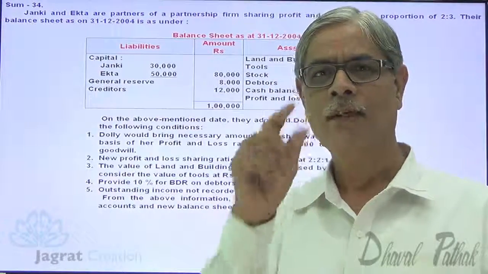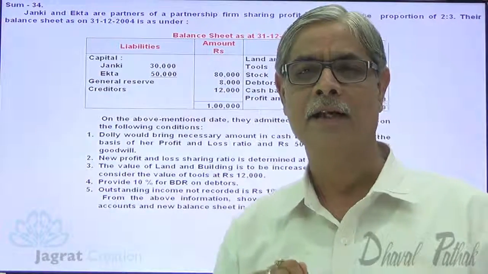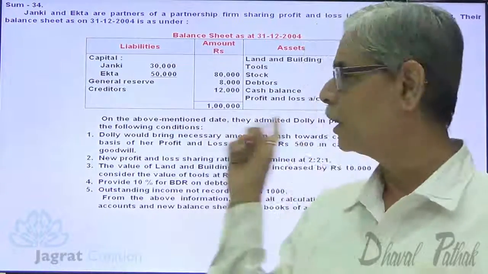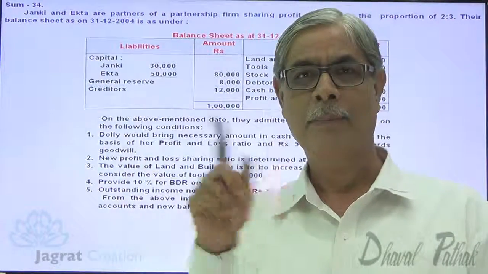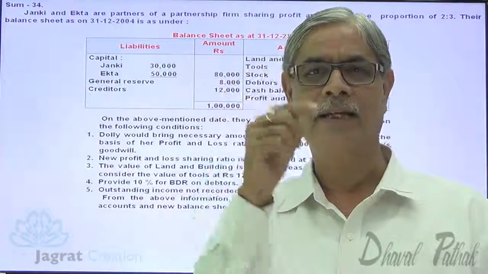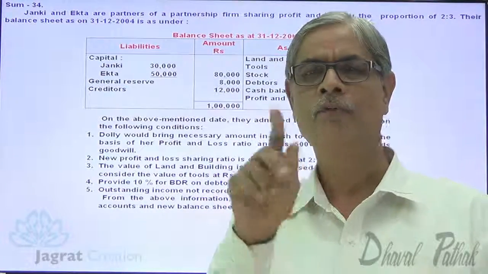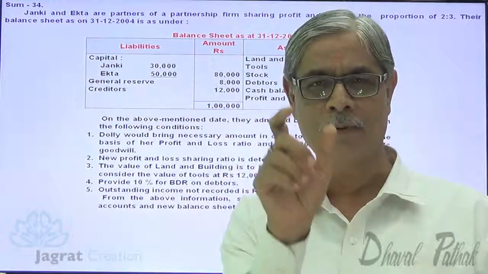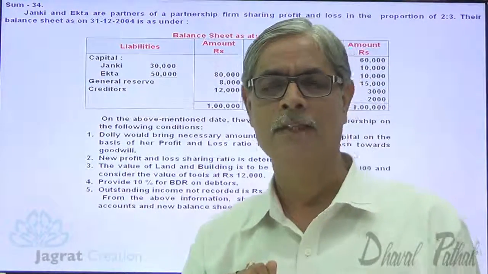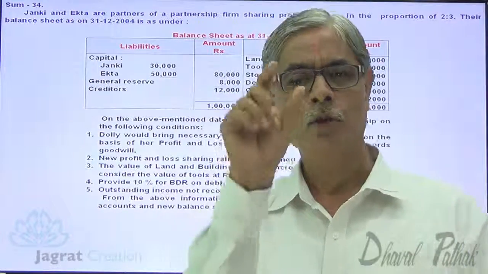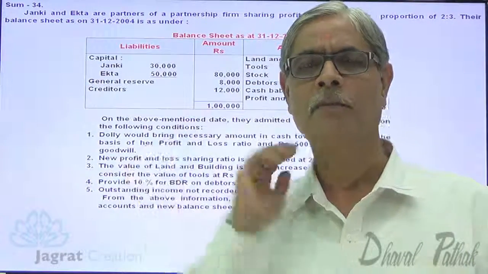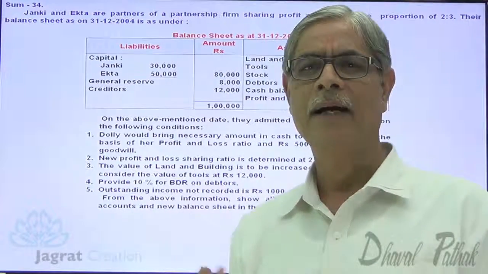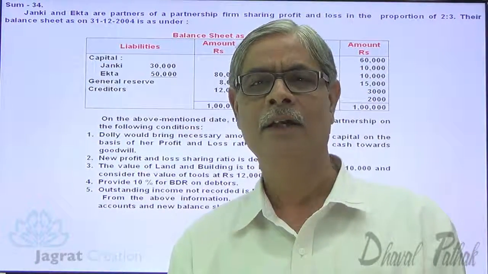After that, what is the capital of Janki and Ekta? On the basis of that capital, Dolly is to bring the proposed capital. If the total of Janki and Ekta's capital is 4, then Dolly's capital is 1. So the total of Janki and Ekta's capital is found out after giving the effect of these adjustments, and the total of capital into 1/4 will be the capital required to be maintained by Dolly after admission in the partnership firm.